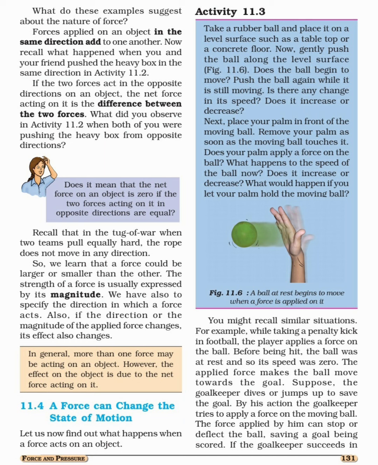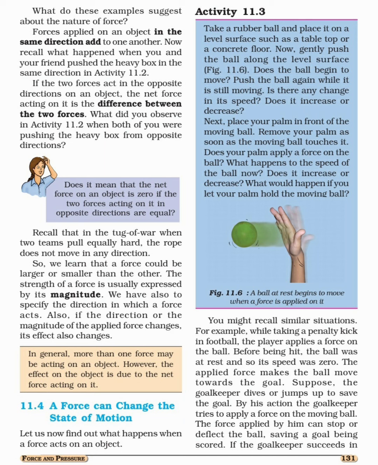And suppose you hold that moving ball, then definitely it will come to rest, its speed decreases to 0. Similarly, many other examples are given in your textbook.